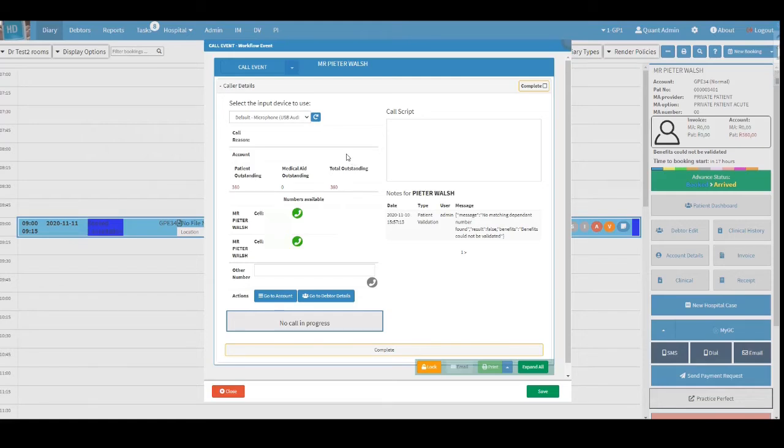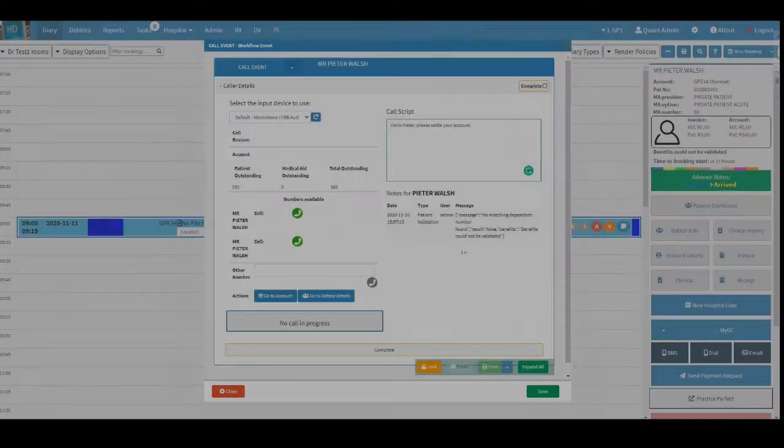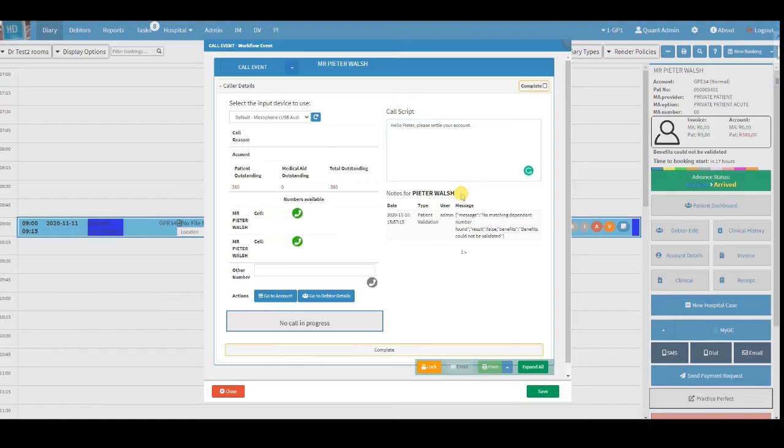The account section can come in handy when contacting a patient with any outstanding amounts. On the right is a call script free text box available. Here you will be able to write down a script to keep in mind during the call. Underneath will be previously created admin notes for the patient.